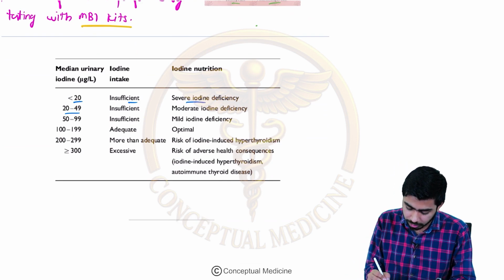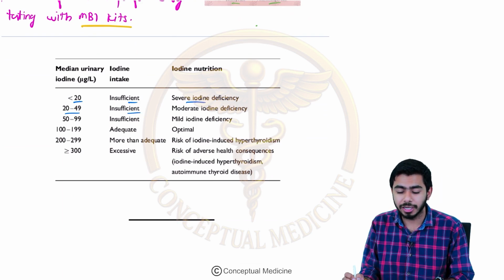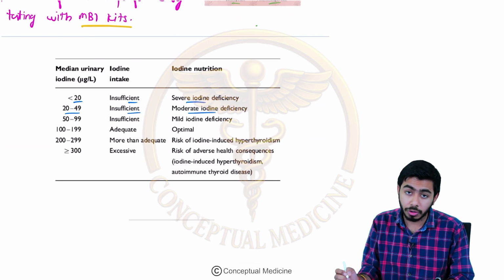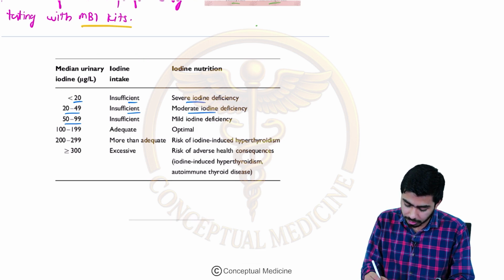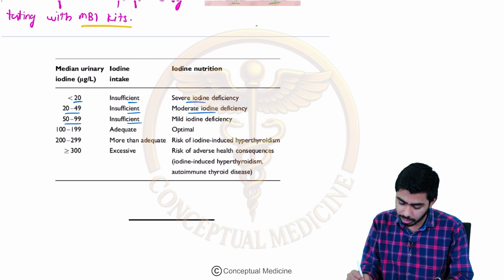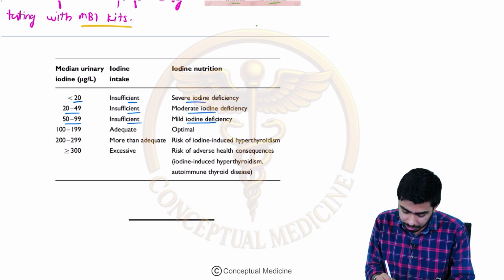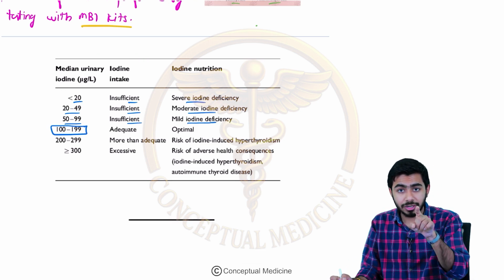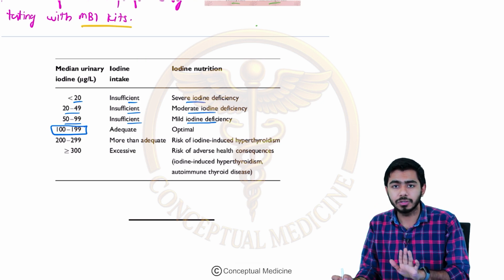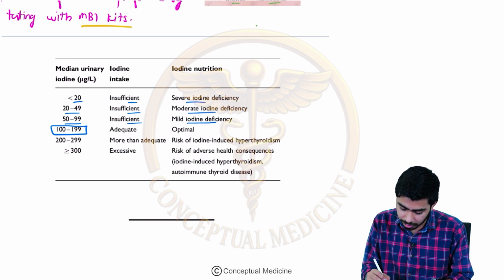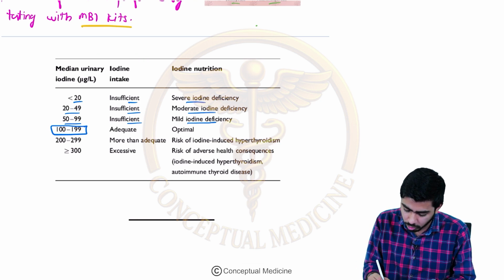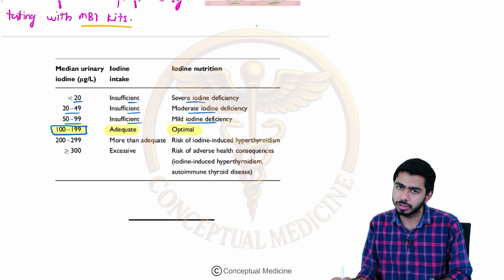If it is 20 to 49, the iodine intake is still insufficient, and it is moderate iodine deficiency. 50 to 99 is still insufficient iodine intake, and it is mild iodine deficiency. 100 to 199 is the normal range, which is very important, guys. This is adequate, this is the optimal. 100 to 199 is what you need to remember as the normal range.